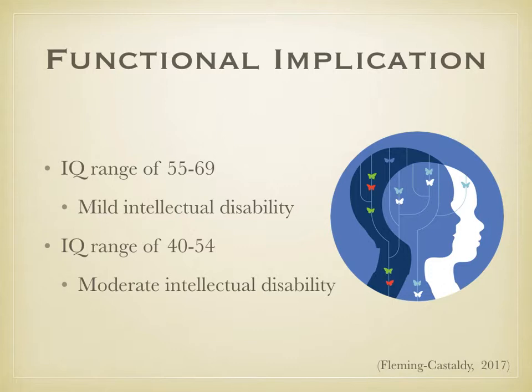And then there's moderate, which is IQ range of 40 to 54. It focuses on independence and daily routine skills, and skills to perform in desired areas of occupation with support and structure.